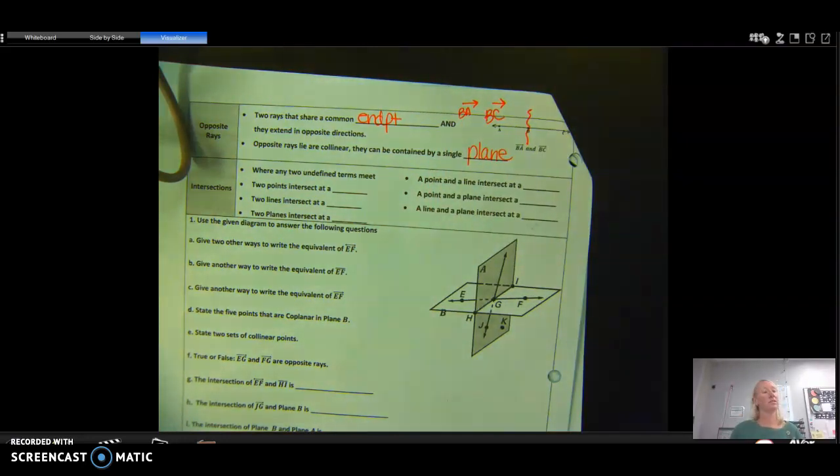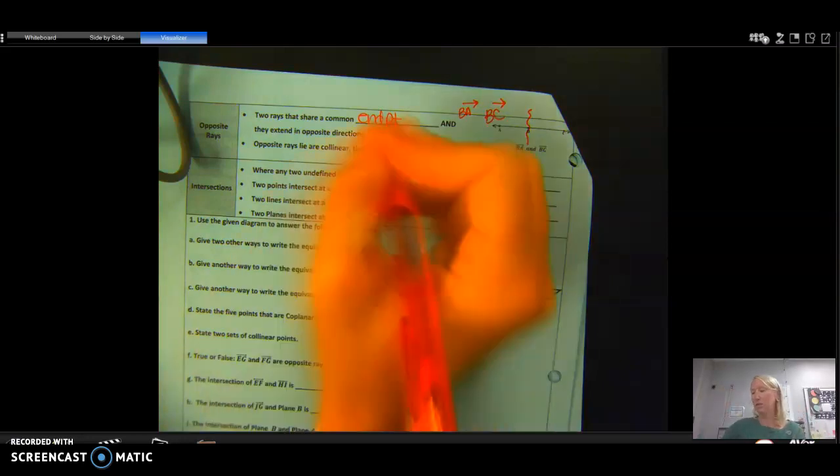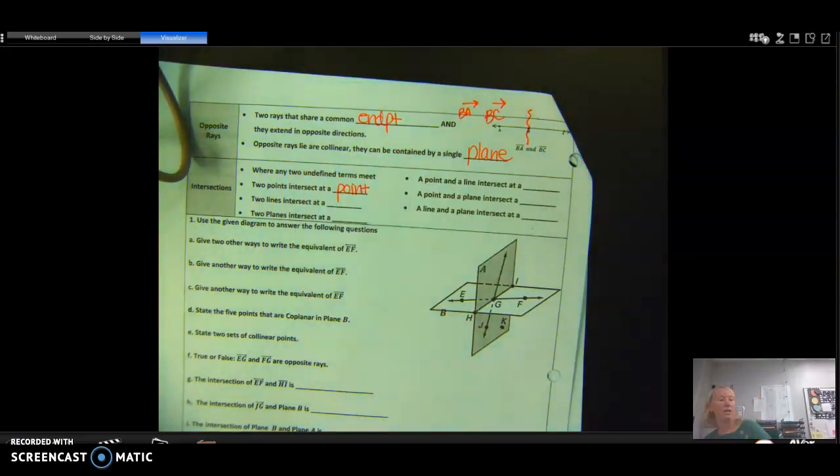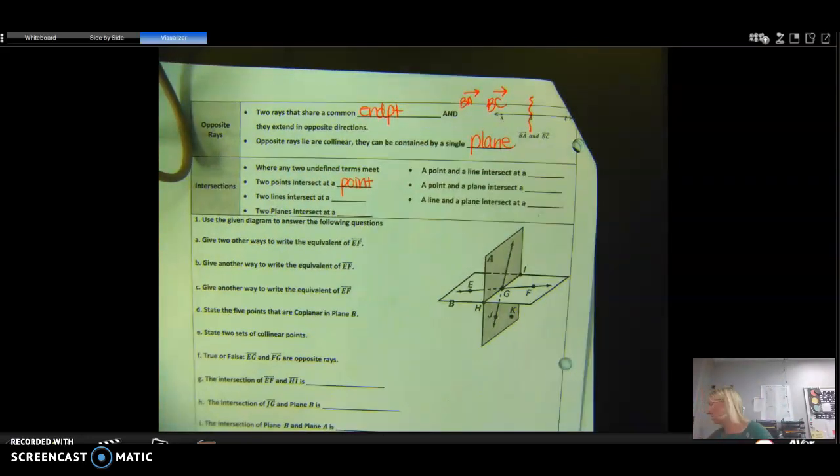Intersections. So we have intersections of items. So we have to think about what this would look like if I intersected. So 2 points intersect. So if I had 2 points and they intersect, what are they going to make? They're just going to make a point. Okay? The next one is 2 lines.